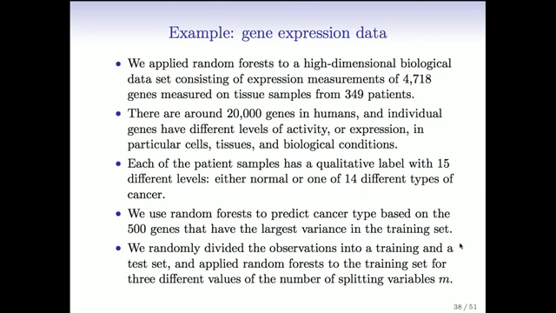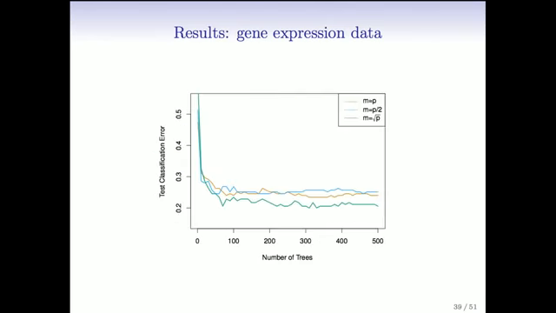So again, for comparison purposes, we divided the data into a training and a test set. We're going to apply random forest to the training set for 3 different values of m, the number of variables we randomly choose among at each split. So let's see the results. The horizontal axis has the total number of trees. We go up to about 500.